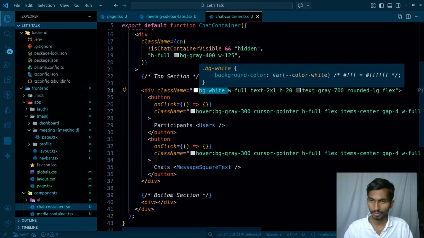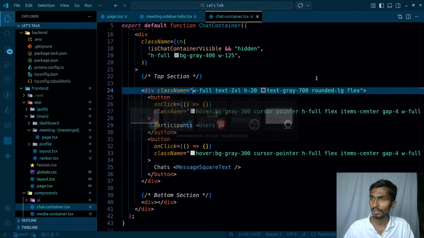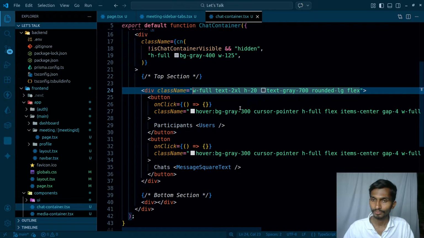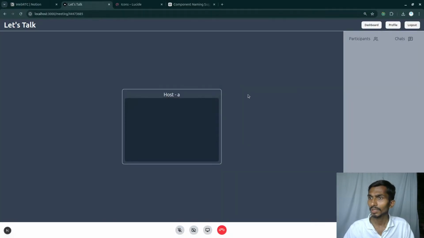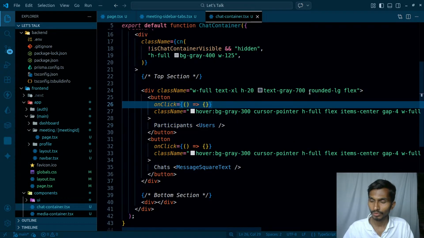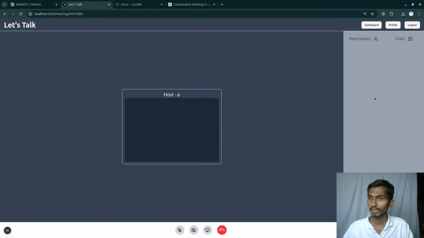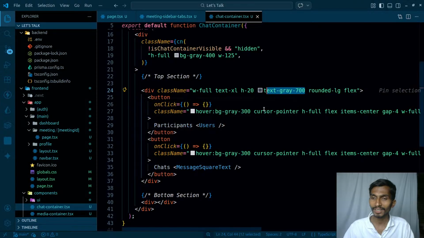So let's simply remove this BG as well. So this is how they are gonna be looking like. And first of all, text is gonna be XL only, so that they are a bit smaller. And apart from this particular thing, I will be just sending them downwards. So text gray, let's remove the text as well. Or is it better to have the text? Yeah, this text color even looks better.